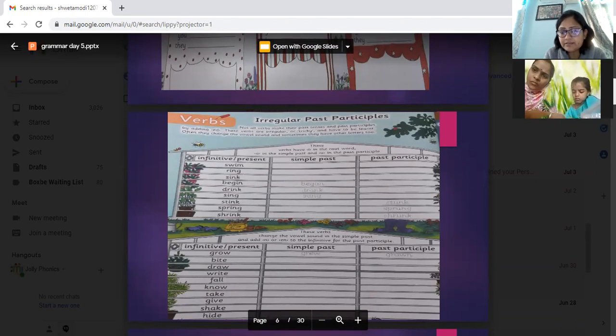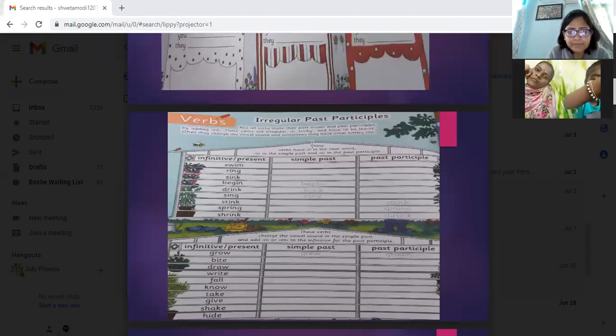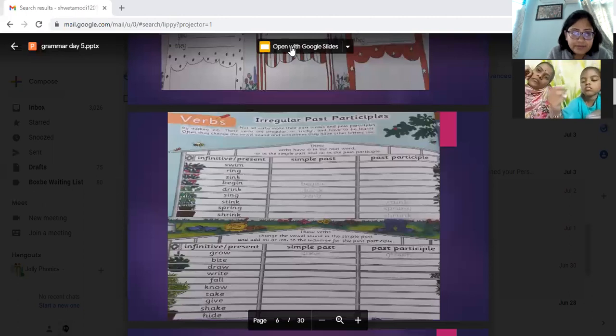Ma'am, I have a doubt. Yes. Let me know. Perfect tense, future tense, and then all, I have a doubt. Please mute yourself. Kindly mute yourself. There is some noise coming from some children. Some child is talking. Yes, Shweta, can you tell me what is your doubt?